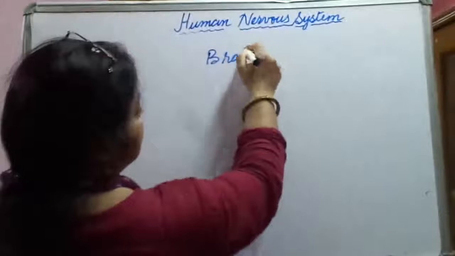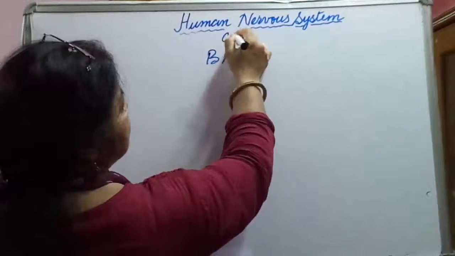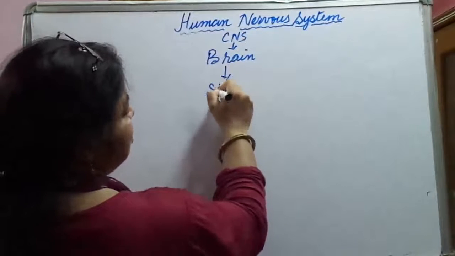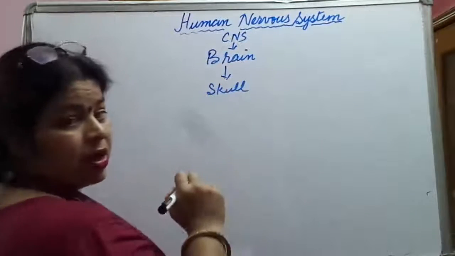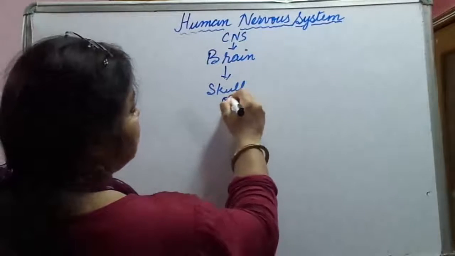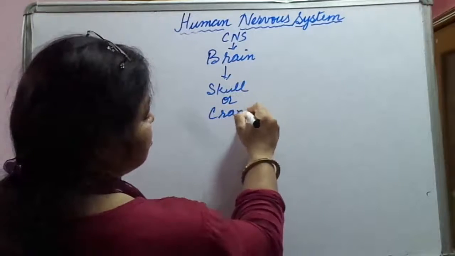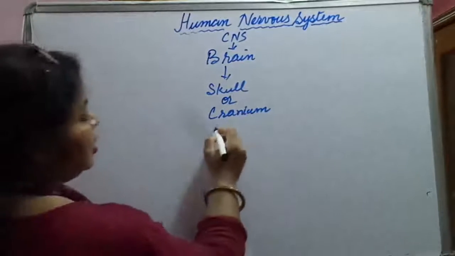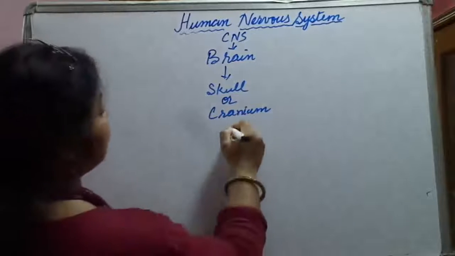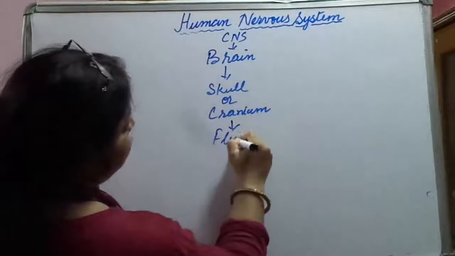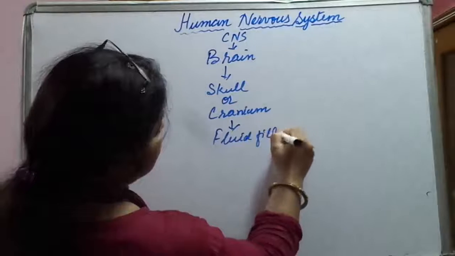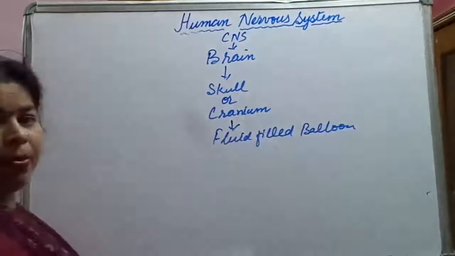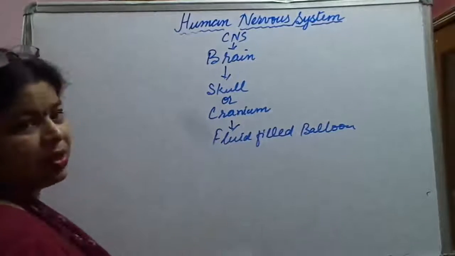Brain, part of CNS, is covered with skull, and in skull we also call it cranium, bony box. Another key word that we learnt about brain was fluid filled balloon covering the brain because of its visceral nature.